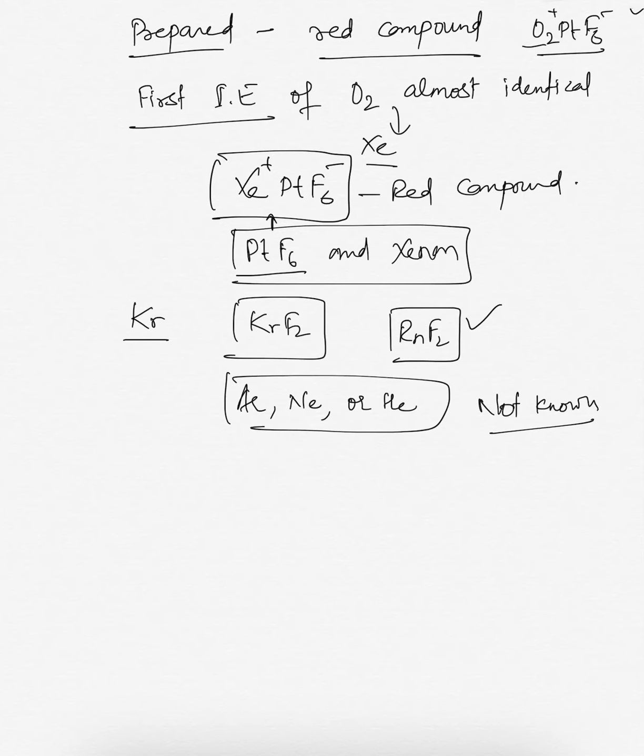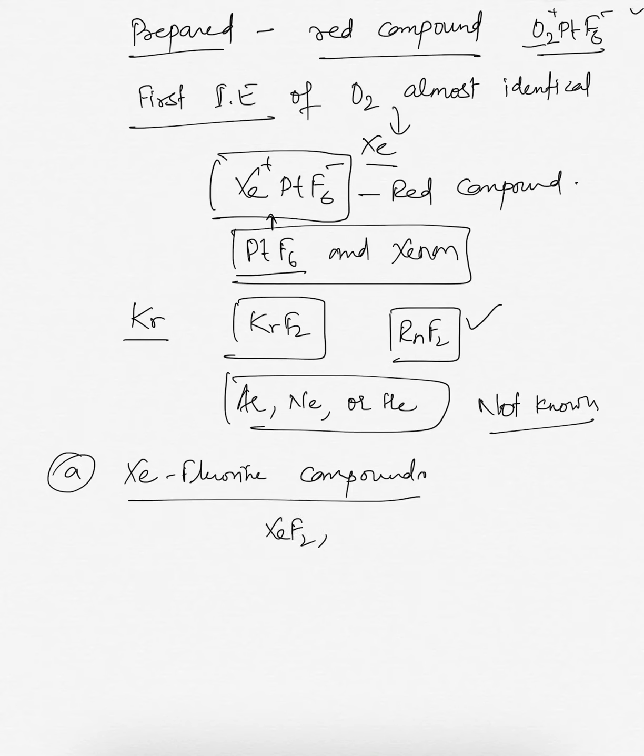Next, let us discuss the xenon fluorine compounds. There are compounds like XeF2, XeF4, and XeF6. They are known to us